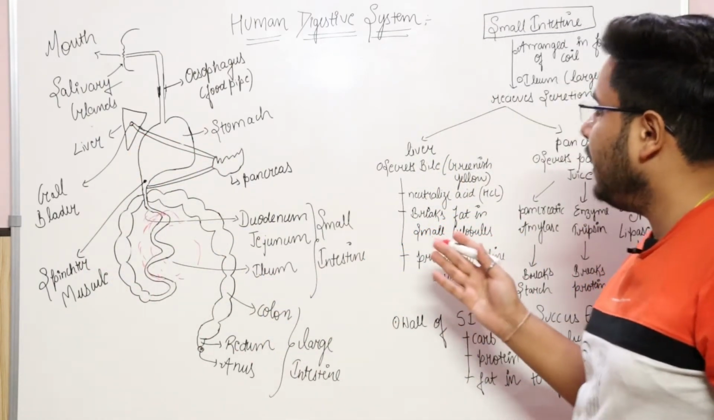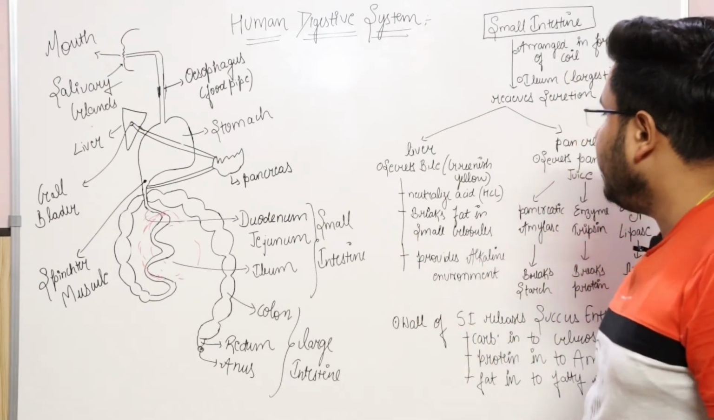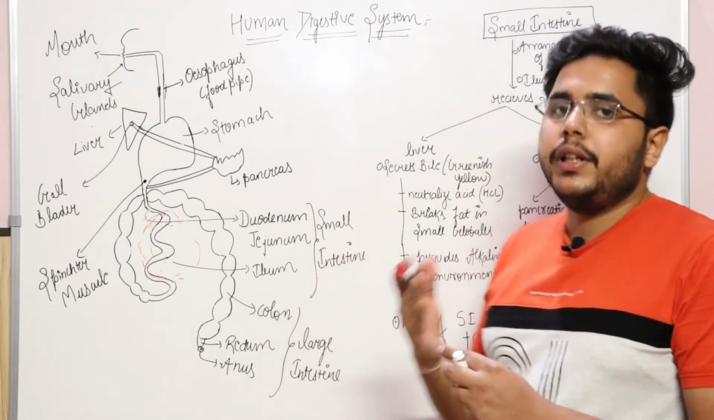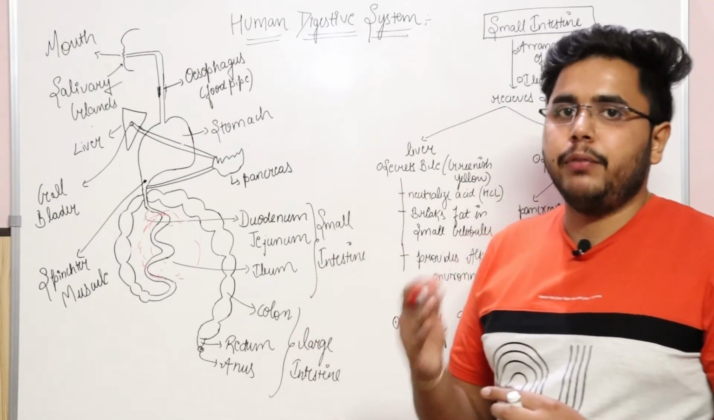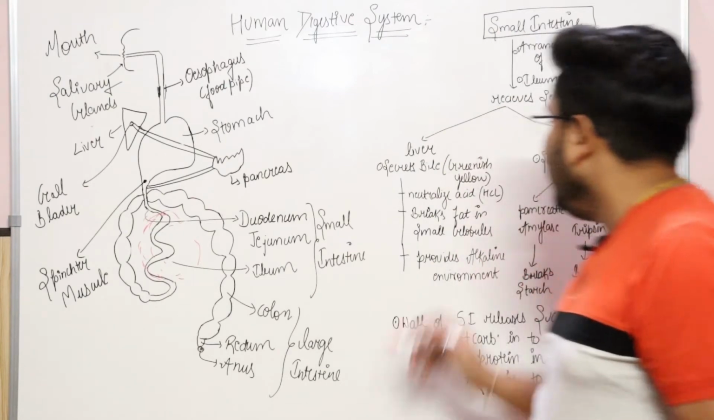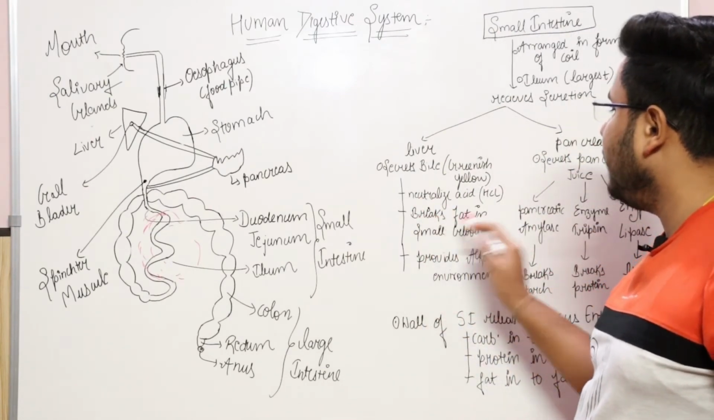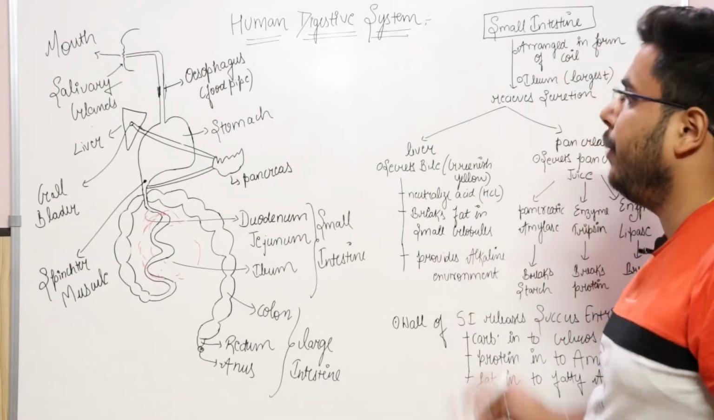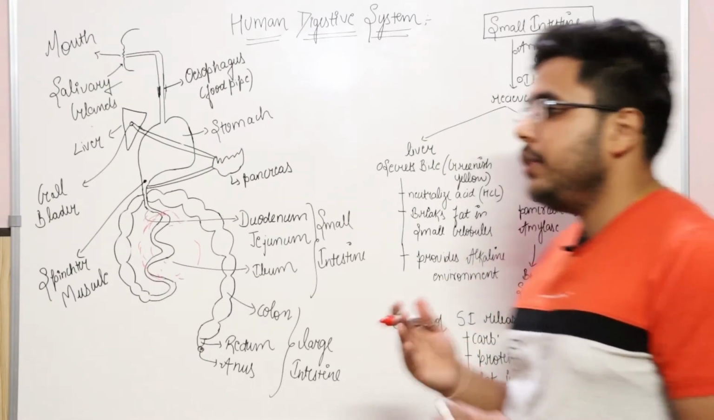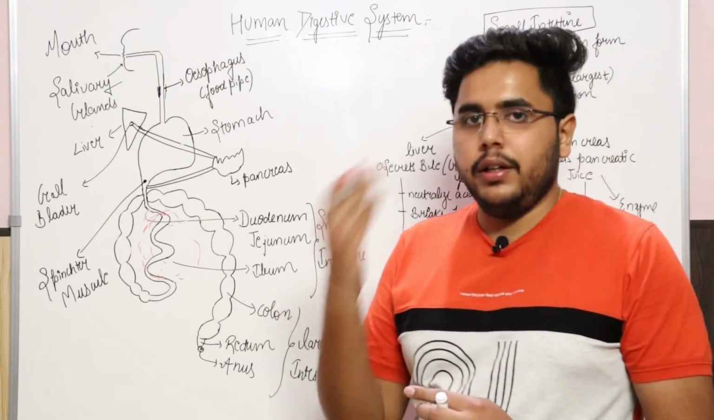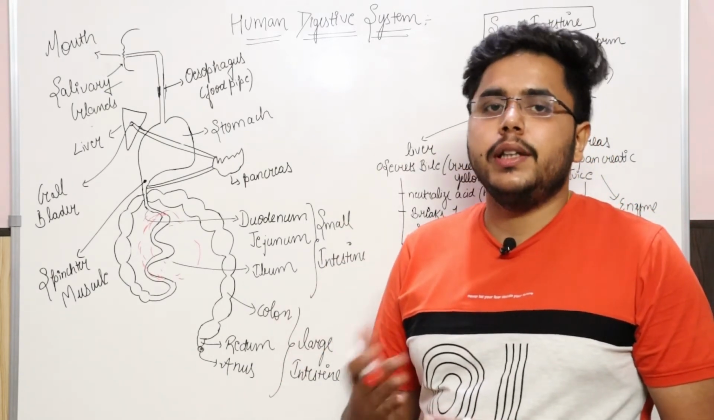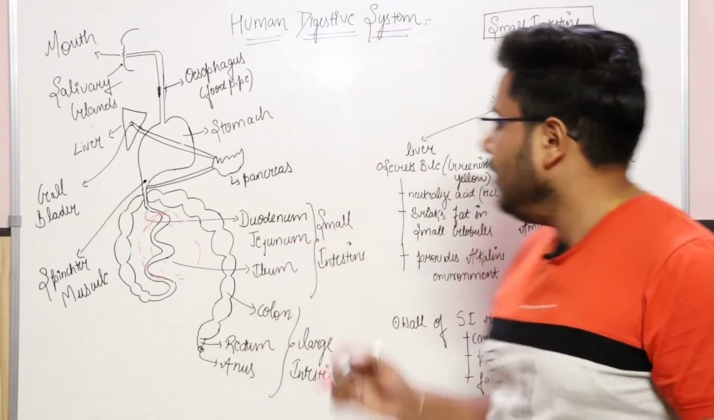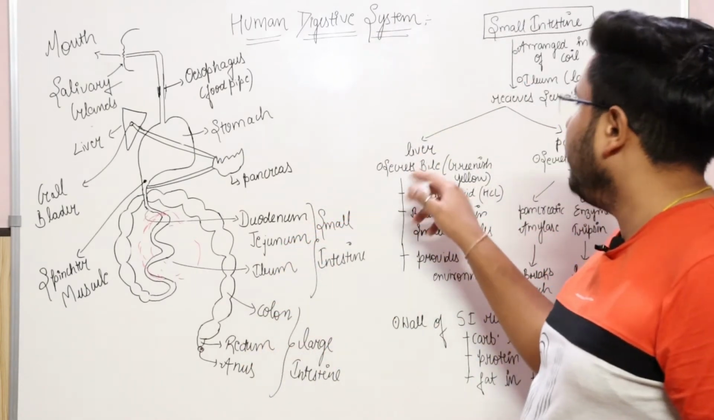A lot of functionalities are associated with bile. The first thing is it neutralizes the acid. Whatever hydrochloric acid is coming from the stomach, it will neutralize that acid. The second thing is it breaks down the fat into small globules, and it provides the alkaline environment. Whatever juice the pancreas releases will work only in the alkaline medium, and that alkaline medium is provided only by the bile juice.